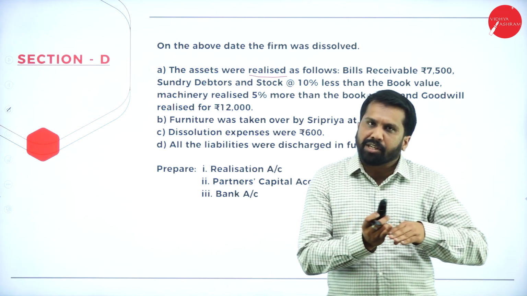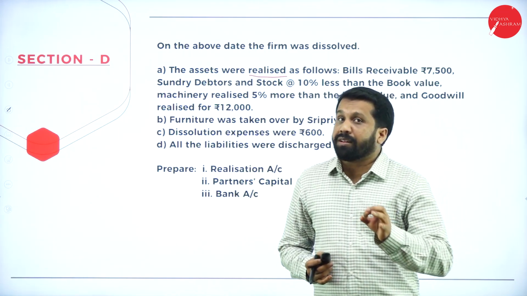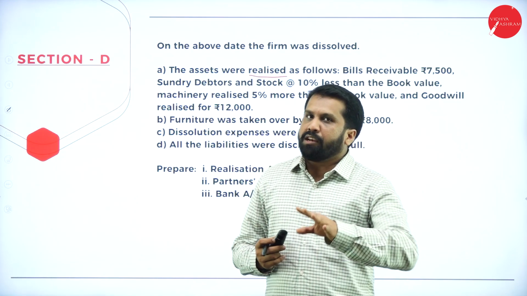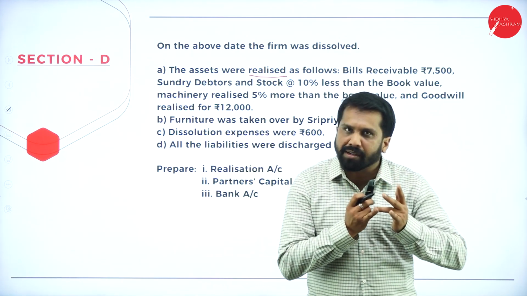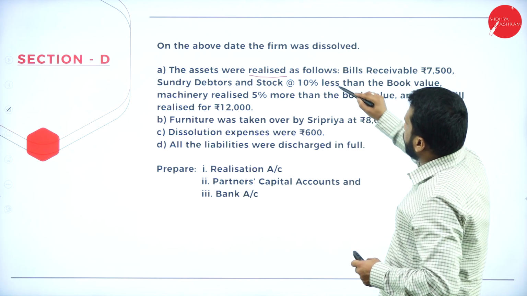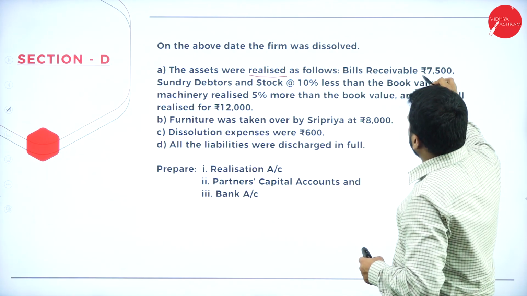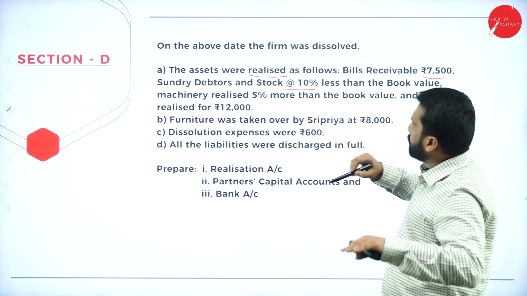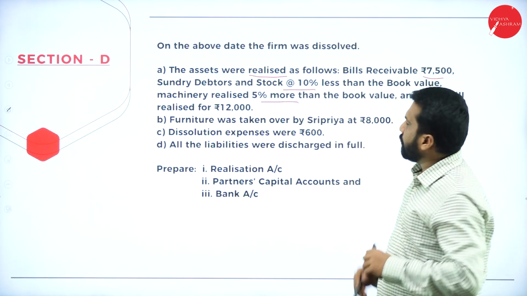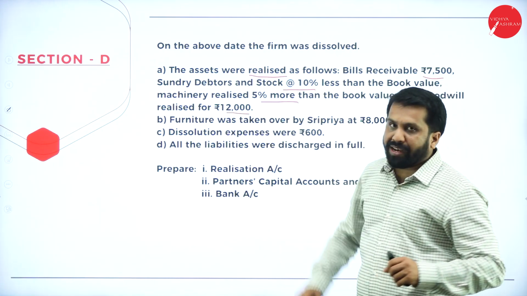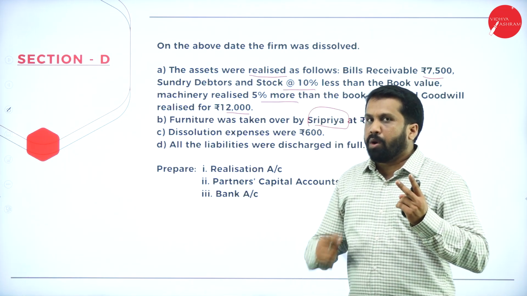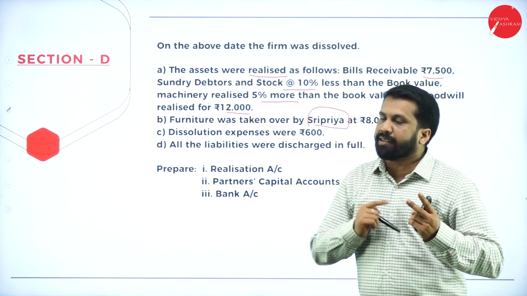And all the assets you have taken, all the assets you have sold, what about liabilities? Liabilities, in the sense, the payment to the outsiders. If you are closing your firm, you have to sell all your assets and pay all your liabilities. Now, all the assets were realized as follows. Bills receivable 7,500, debtors sold at 10% less than book value. Machinery realized 5% more value. Goodwill realized at 12,000 rupees. Furniture was taken over by Shri Priya. As I told you, there are only two options. One, you can sell; one, partners can take.